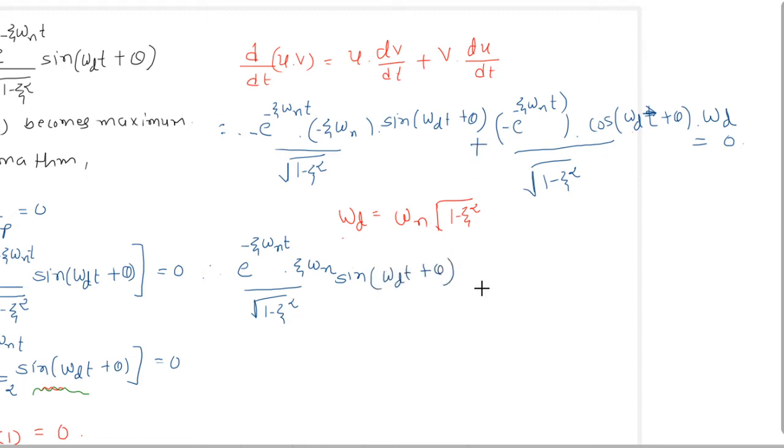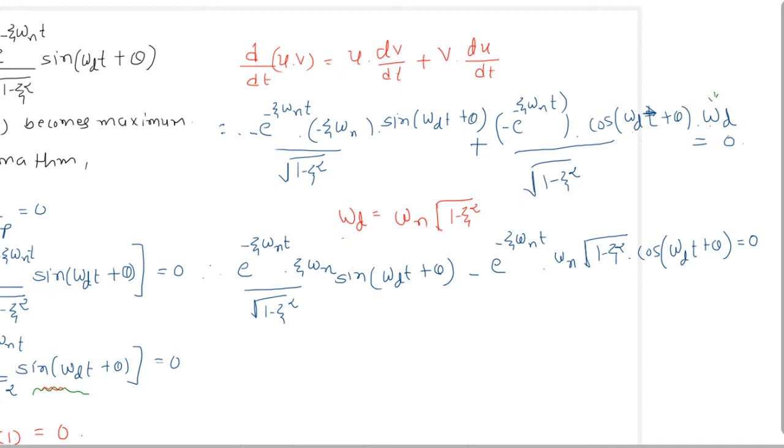Now plus, minus minus, and e raised to minus zeta omega n t into omega d, and we write omega d here as omega n under root 1 minus zeta square, into cos omega d t plus theta equal to 0. I'm putting omega d equal to omega n under root 1 minus zeta square in this term.